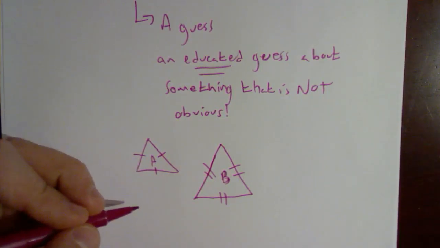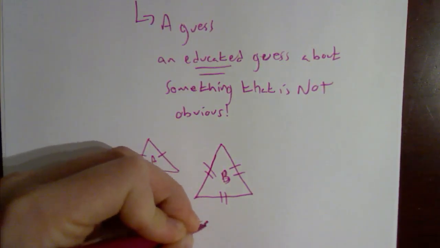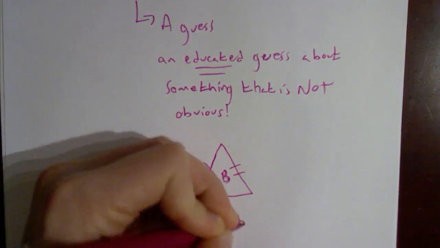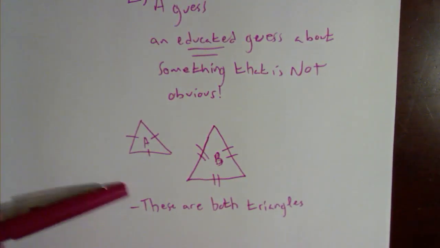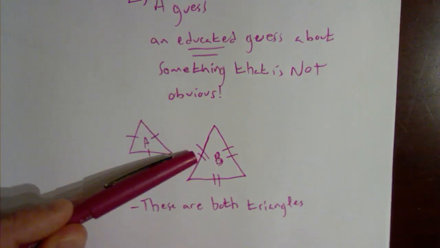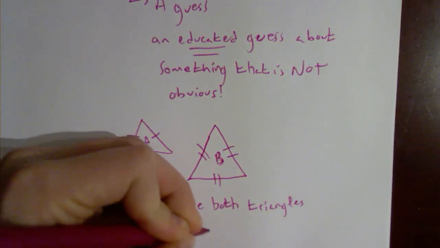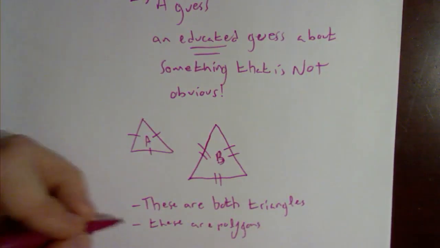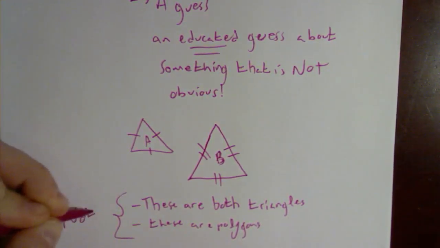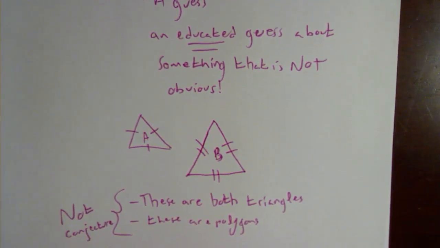Something that is not a conjecture would be to say these are both triangles. This is not a conjecture because it's not a guess, and even if you were guessing, it's something very, very obvious. These are definitely both triangles. Similarly, saying that these are polygons is not a conjecture. Because these are very obvious statements. They're trivial. They're obviously true.